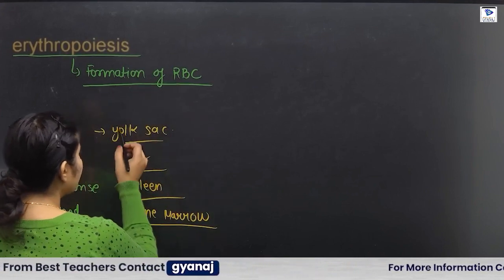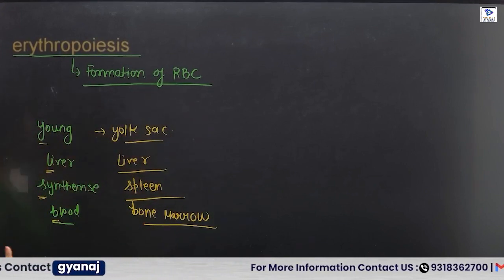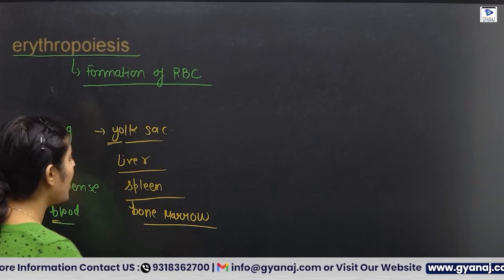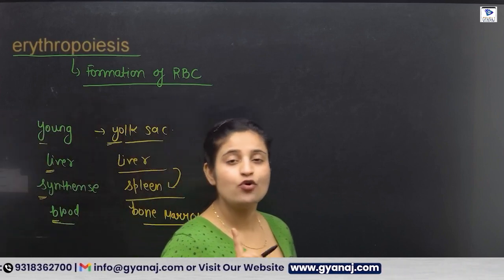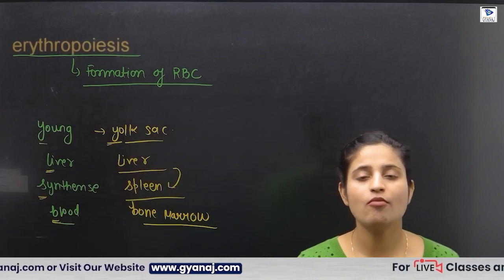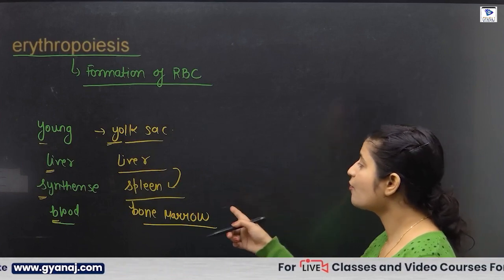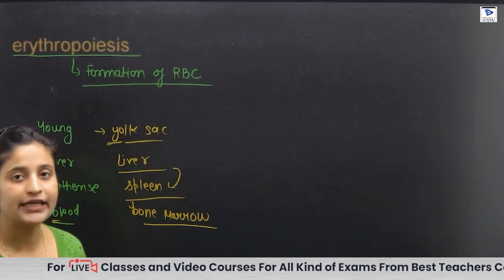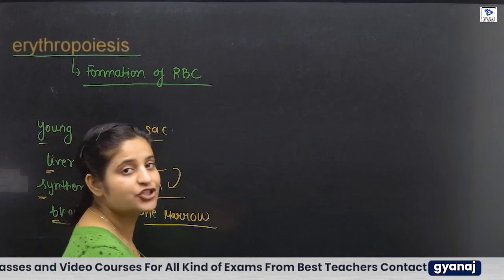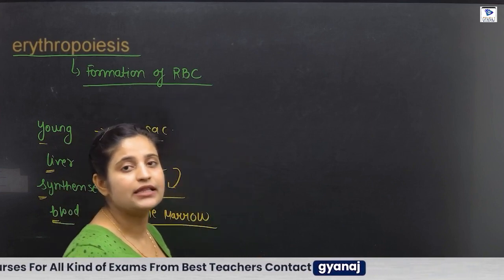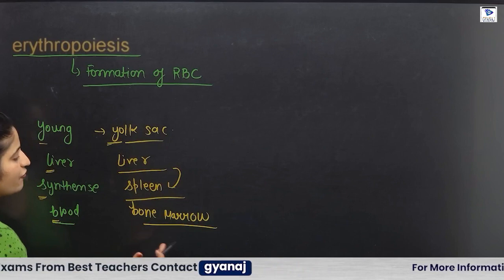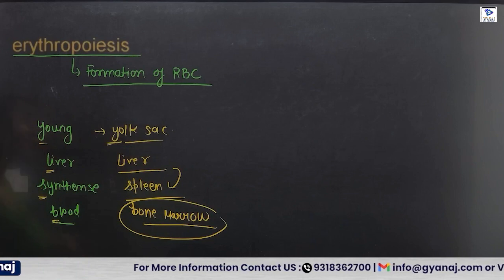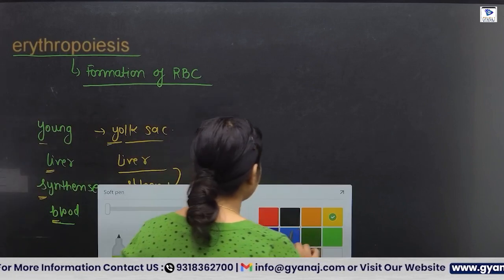So in the initial stages of embryonic development, the erythropoiesis process takes place in the yolk sac, after that in the liver, and after that in the spleen. When you become a fully developed fetus inside the mother's womb, after that it takes place in the bone marrow. Which bone marrow? The red bone marrow.